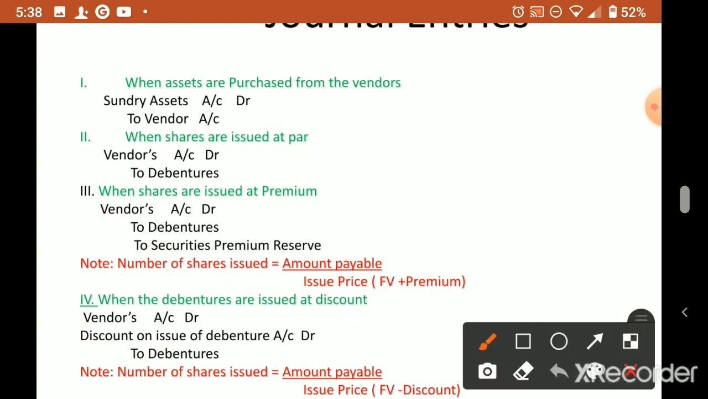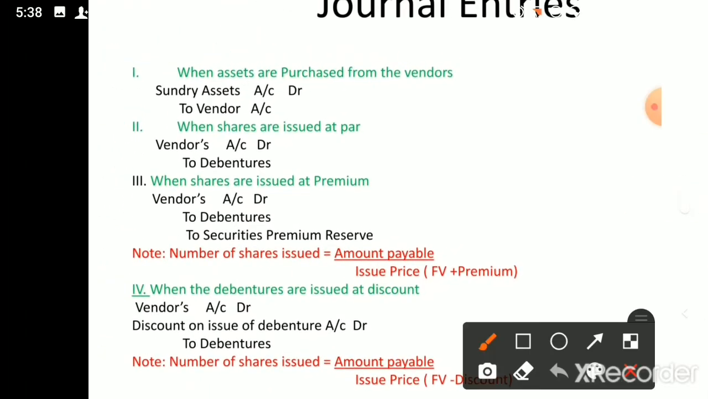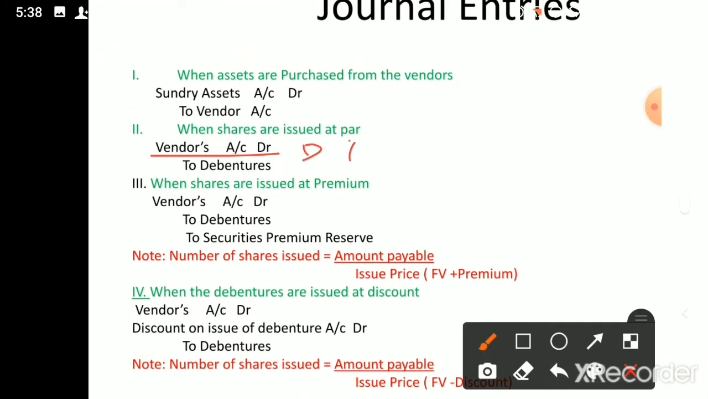Once again, I'll tell you, these two journal entries you have to remember. If premium is there, here one more credit will come, securities premium reserve. If discount is there, in this same journal entry, a debit will come, discount. That is the only difference, so we are showing them in separate journal entries. In premium and discount cases, remember we have to calculate the number of debentures to be issued. Wherever I have written shares, you make it debentures.